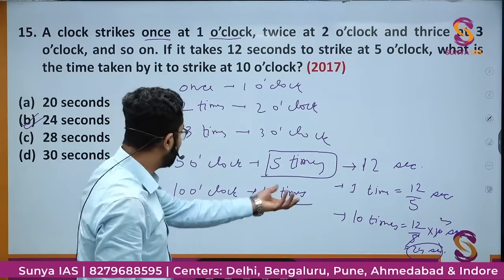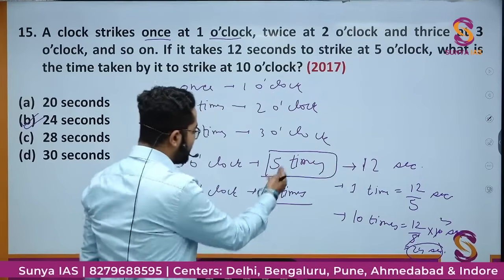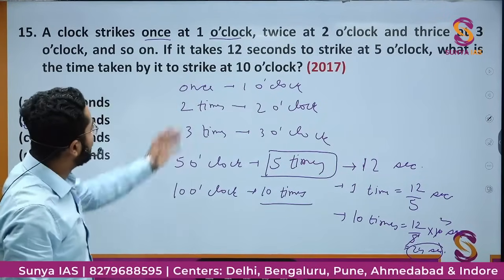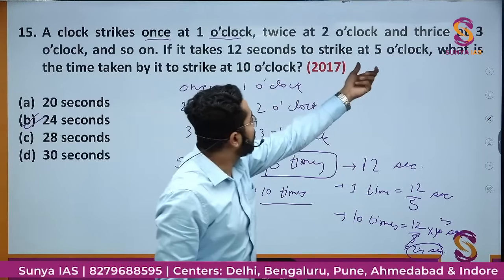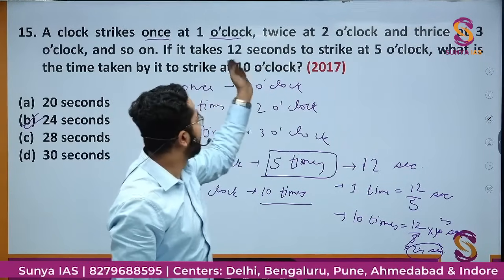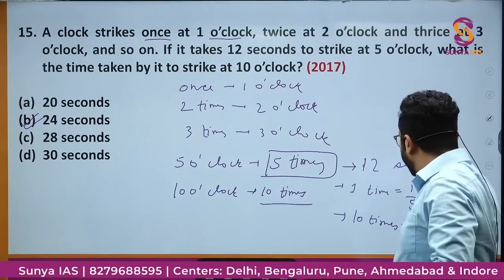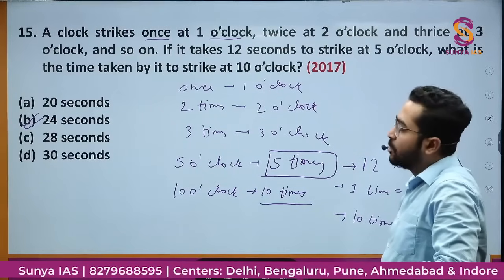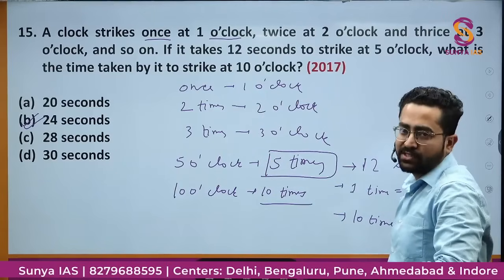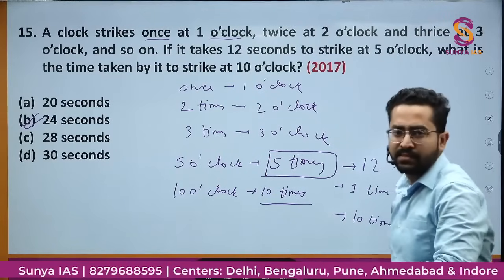और आप सिंपल यहां से भी देख सकते हो, 5 o'clock 5 times 12 seconds. So obviously 10 times double, 12 into 2, 24. और सिंपल it is a linear thing. 5 o'clock में स्ट्राइक करने के लिए 12 सेकंड ले रहा है तो ऑब्वियसली 10 o'clock के लिए 12 into 2, 24. But I have explained it elaborately so that there should not be any confusion. So the correct option would be option B, 24 seconds. ठीक है, कोई डाउट नहीं, सिंपल था.